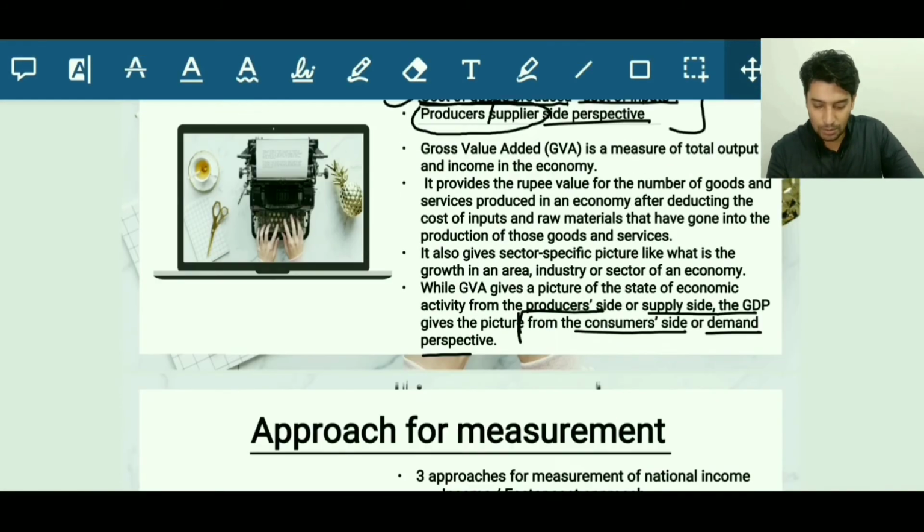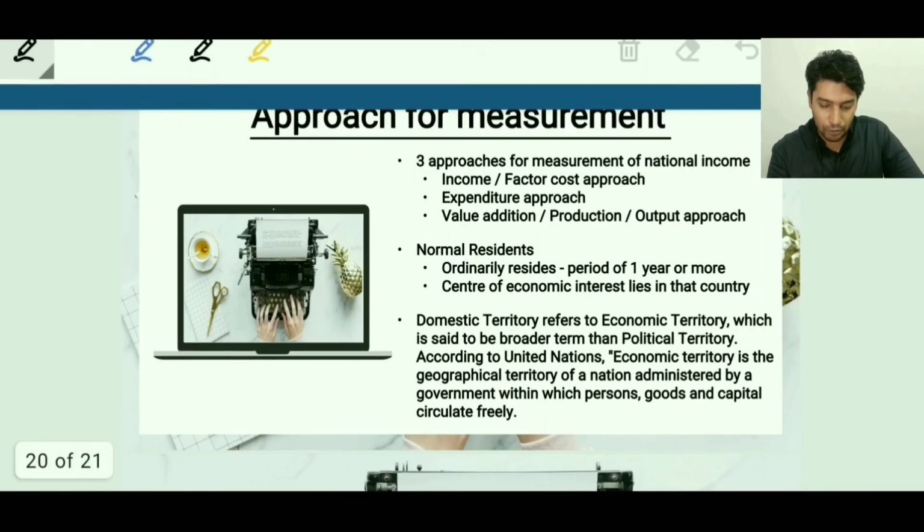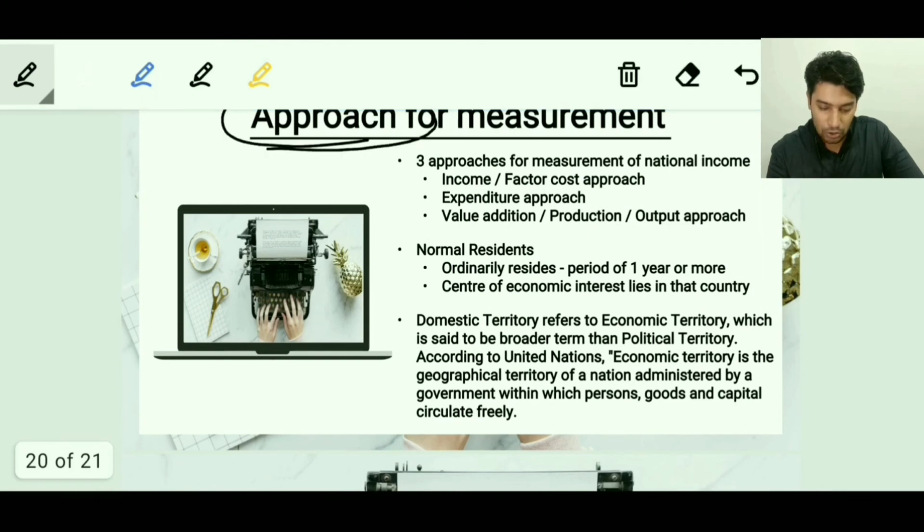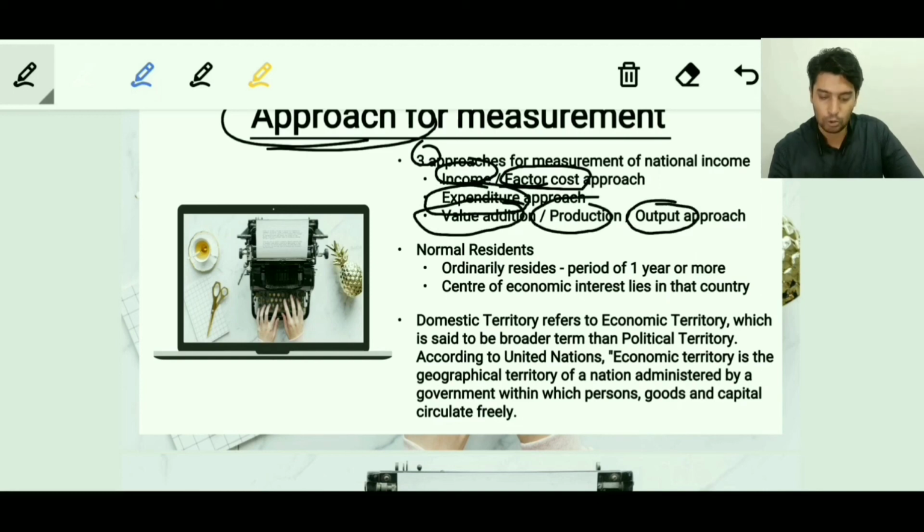And moving on, the next is the approach for measurement of GDP. So there are three approaches. All of you guys must be aware. It is the income approach, also called factor cost. Remember this thing, income approach is also called factor cost. The next is the expenditure approach, and the last one is the value addition, production or output approach. So these are the three approaches. The detail about this I have already discussed in the detailed lecture of the same topic, which is already there on my channel UPSCpedia.